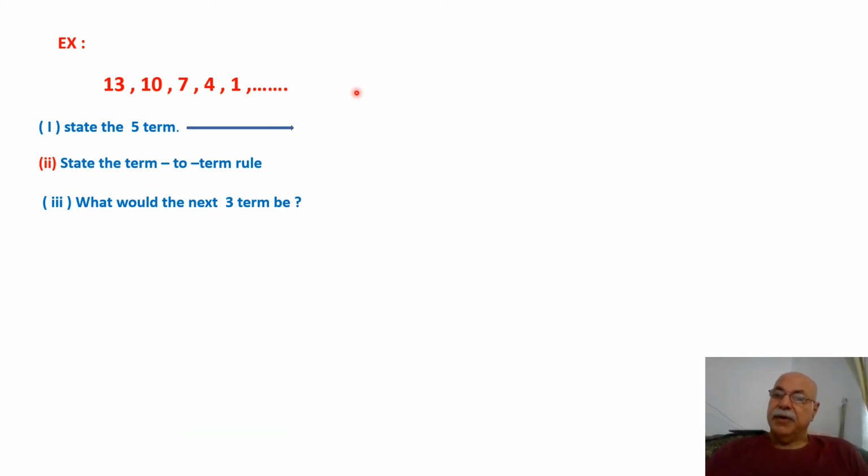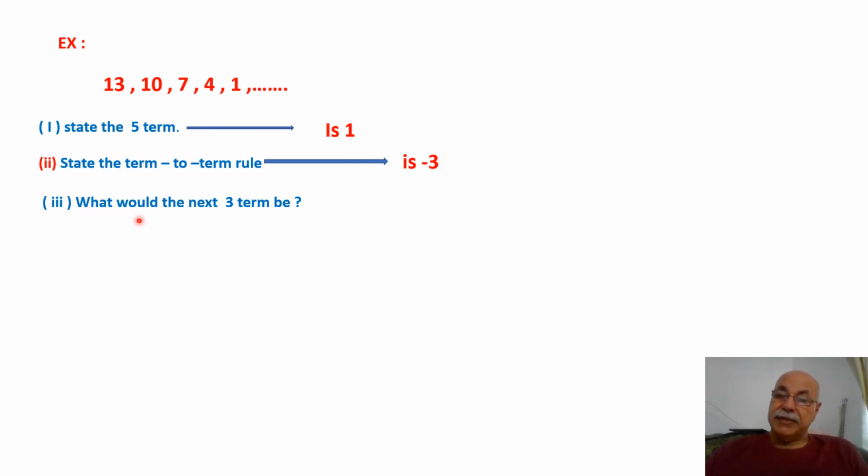So, the fifth term is 1, because 1, 2, 3, 4, 5, that's why it's 1. 1 is the fifth term. The rule about this: how you see, 13 to 10 is minus 3, 10 to 7 minus 3, 7 to 4 minus 3, 4 to 1 minus 3, and so on to the end. It is minus 3.